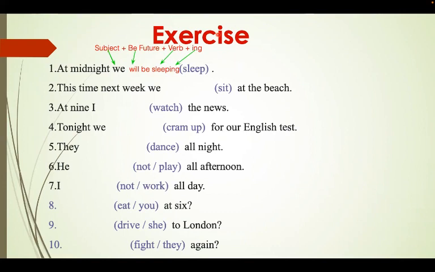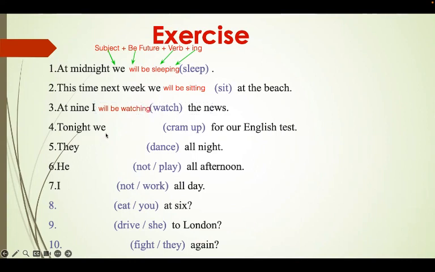So given that you already finished the answers, okay, let's start correcting. Number 2. So this time, next week, we first we continue with the verb to be in the future, which is will be, and we put the verb, which is sit, then ing, sitting, where will be sitting. Very good. 3, at 9, I watch the news. I, correct, will be, and we put the verb, which is watch, then ing, correct.